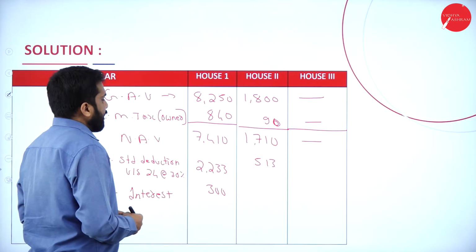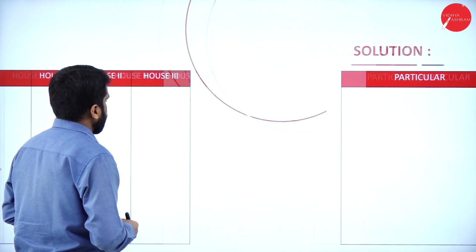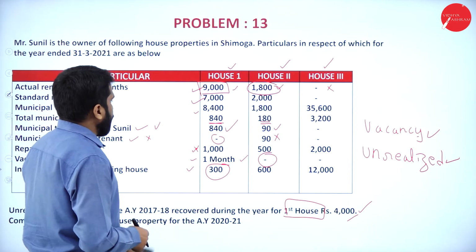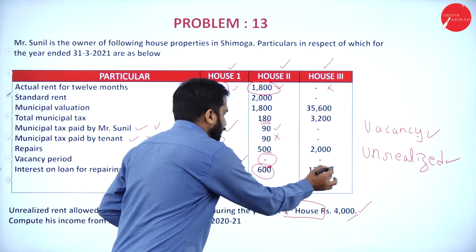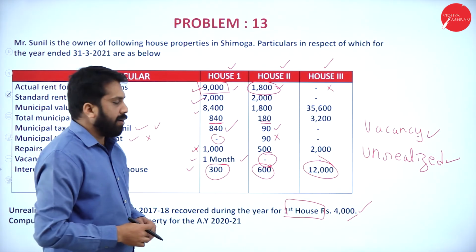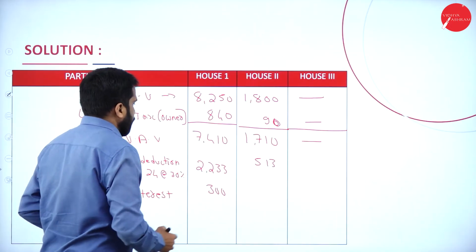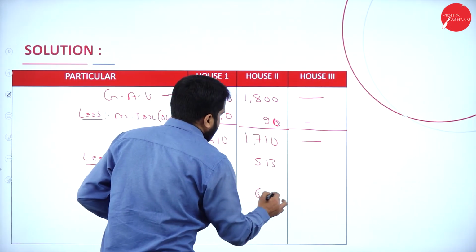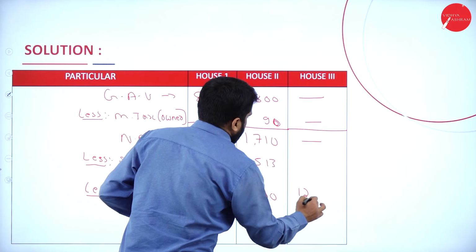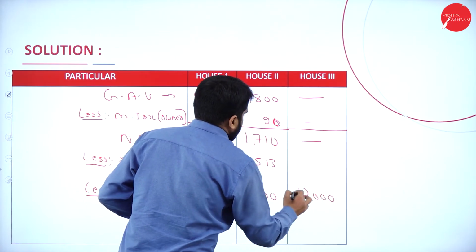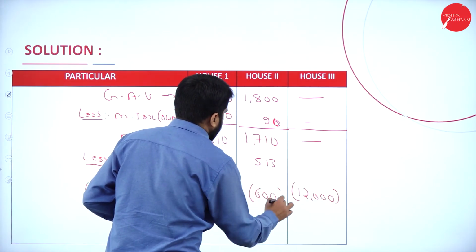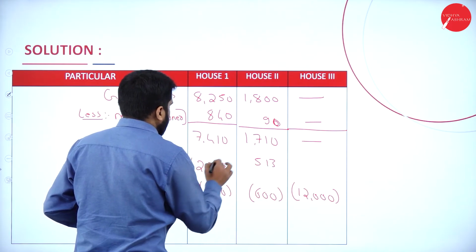Now, what is the next one? This will be 600 and this will be 12,000. So these are the deductions we have.